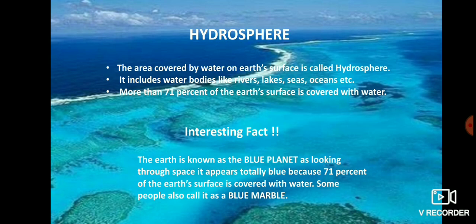Hydrosphere. The area covered by the water on Earth's surface is called hydrosphere. It includes water bodies like rivers, lakes, seas, oceans, etc. More than 70% of the Earth's surface is covered with water. Now let us learn about an interesting fact. The Earth is also known as the blue planet, as looking through space it appears totally blue because 71% of the Earth's surface is covered with water. Some people also call it a blue marble.